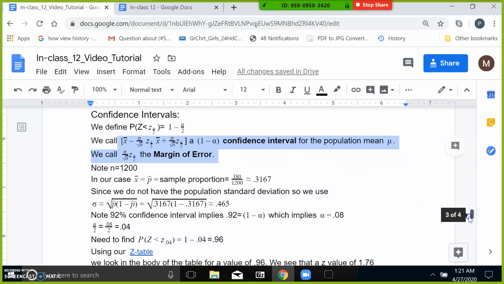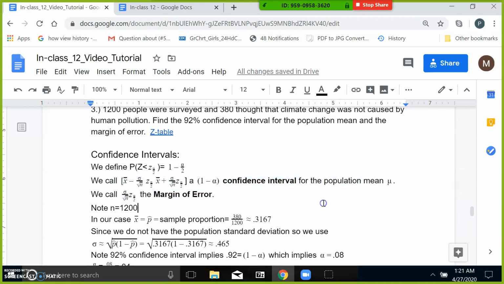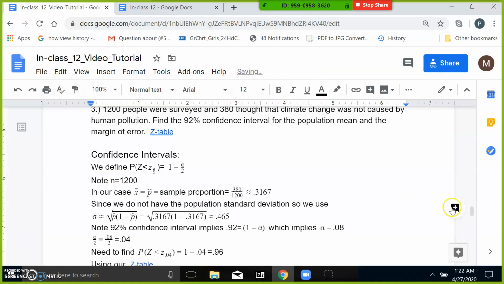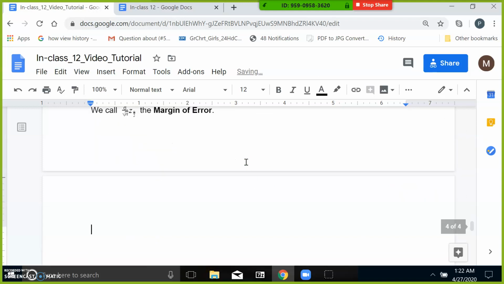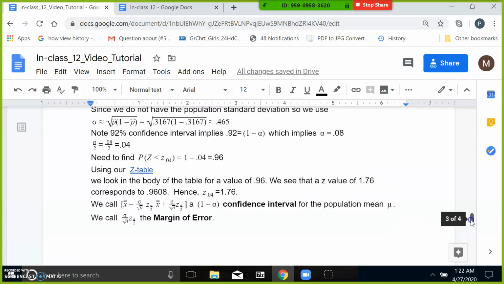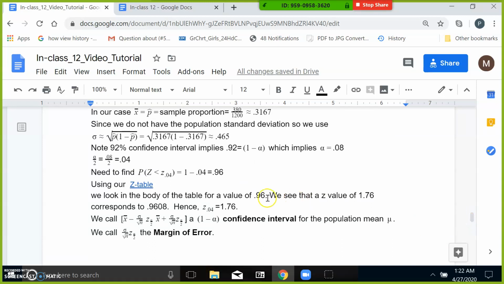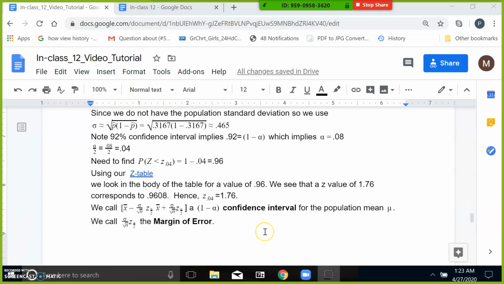So putting it down here, we got everything we need now. Let me just cut it from here and paste it down below. Okay, let's put it here. So we're going to start to plug into this now. We got all these values. We have the Z alpha over 2, 1.76. We have the sigma. We have the X bar. We have the N. So the N is 1200. So let's start plugging in.